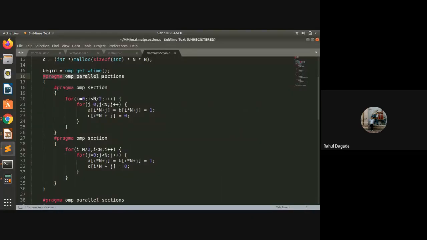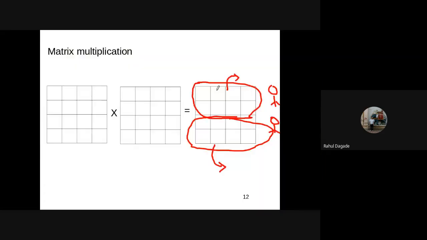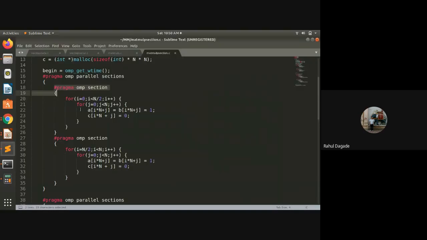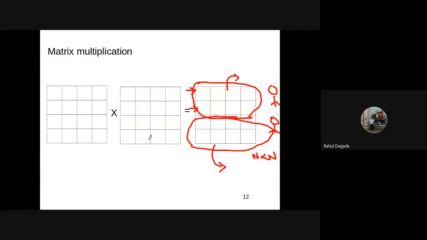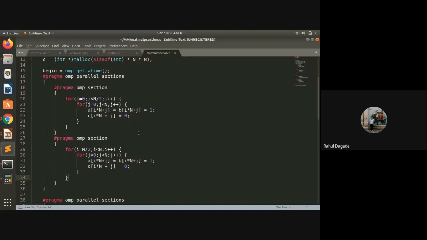We have a hash pragma OMP parallel sections in which the first section is from 0 to n by 2. That means from the 0th row to the n by 2 row, where the total is n by n. So how many rows are there till this? n by 2. So n by 2 rows are handled in one section. And from n by 2 rows to n rows is handled by another section. And they are now working parallelly, so this part and this part are worked on by different cores.